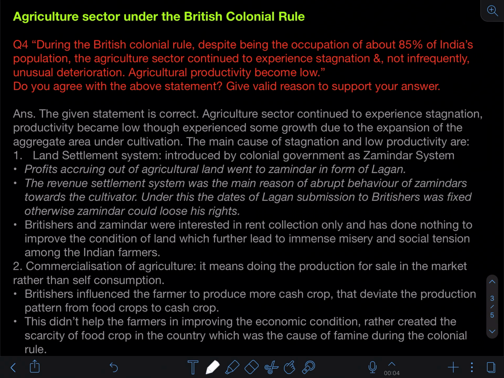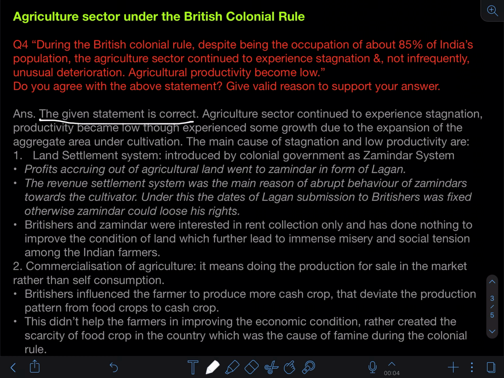Do one thing I would like to tell you very clearly: whenever you see any question, do you agree with the above statement, you need to say clearly, yes, I agree with it, or I do not agree with it. That is up to you, but there is no yes or no. So how you will write the answer, you need to really focus on this line: the given statement is correct.